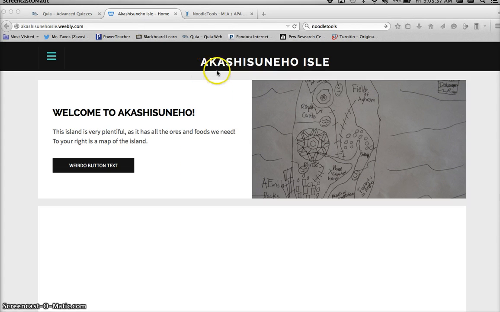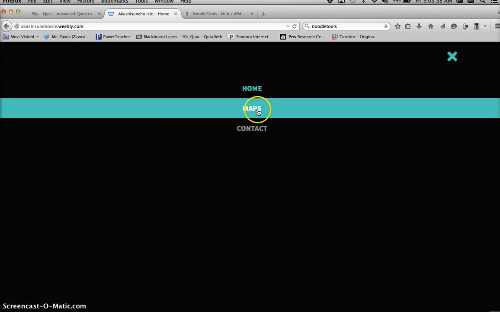So here we have Akashisu Neho Isle, which is a picture of his map that he created. There's a plane crash right here, and the royal castle, and the plaza, and the docks, and the forest, and whatever. But I'm not going to use anything here. The isle is very plentiful. I'm not going to use this. I want to use a secondary page. I'm going to use the maps page.